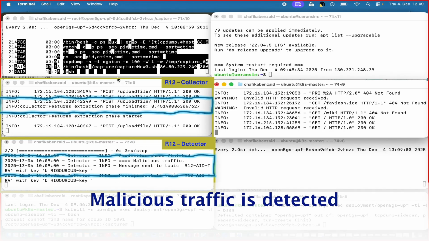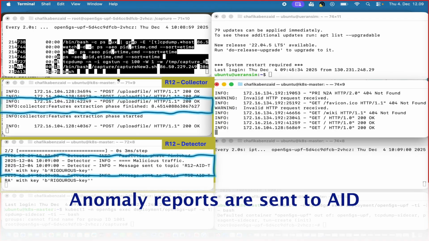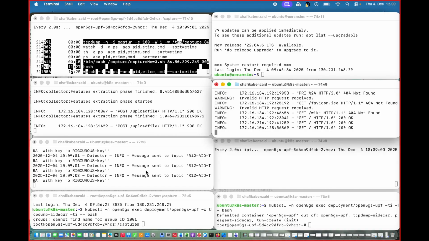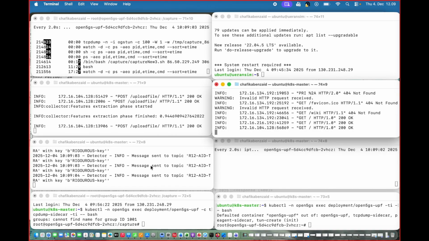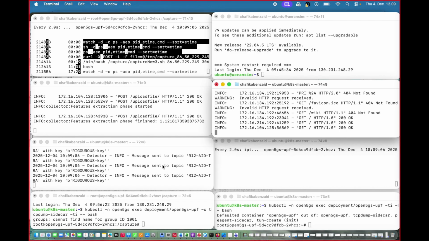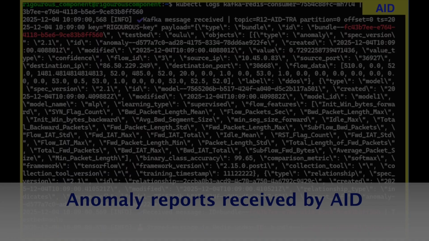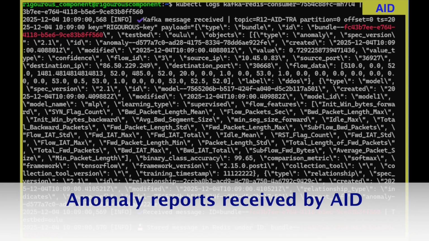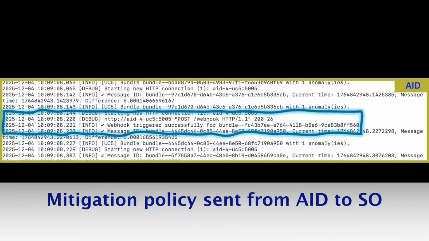The malicious network traffic is identified and, similarly to the first scenario, an anomaly report is sent to the AID using the unified data format agreed in the project. Several anomalies are identified and reported to the RIGOROUS SOAR mechanism. Here we can see some examples of the anomaly messages received from the AID. AID processes the anomaly message, determines the mitigation action, and sends it to the SO.